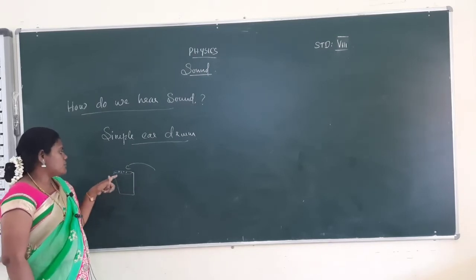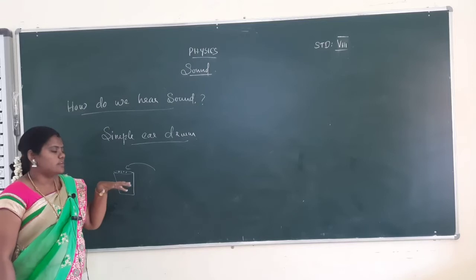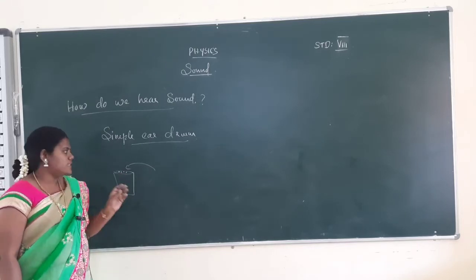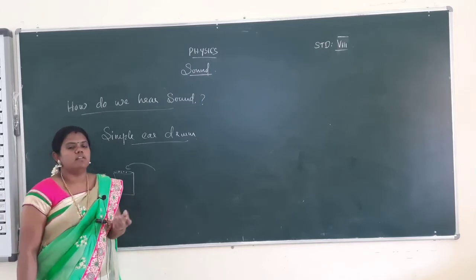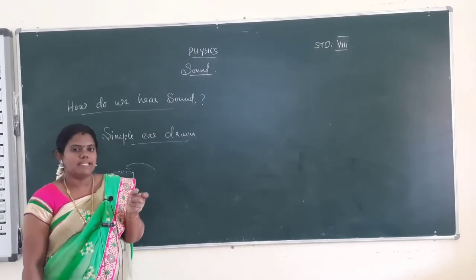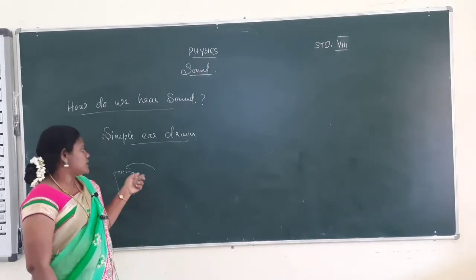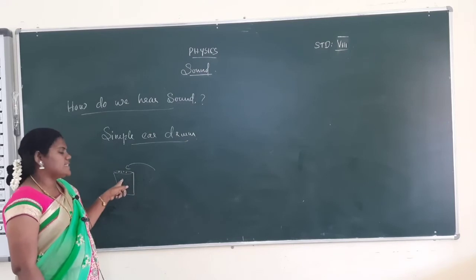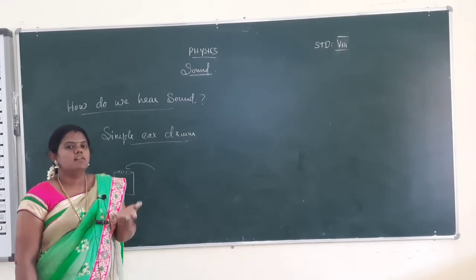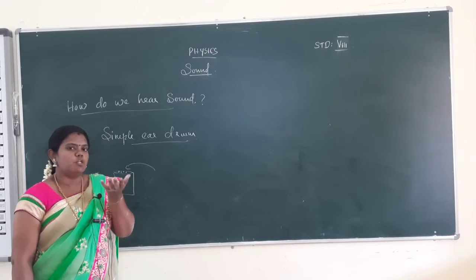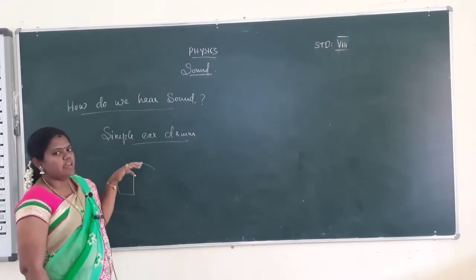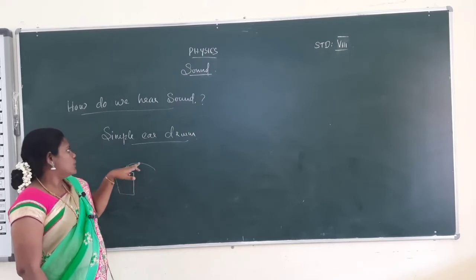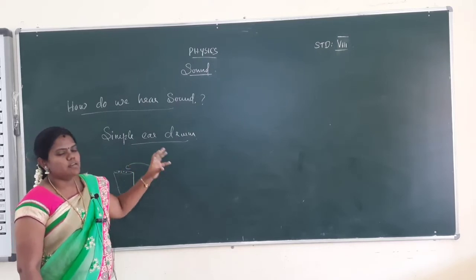The plastic stretch membrane will be fixed on the top side of the tumbler, and the top side of the tumbler has some rice grains. You have to beat the saucepan using a metal stick or anything. The saucepan will vibrate to produce a sound. The sound will pass on to the elastic membrane, and the elastic membrane will vibrate. The rice grains will jump on the elastic membrane. This is the same way the eardrum functions in your ear. This is how to easily make an eardrum.